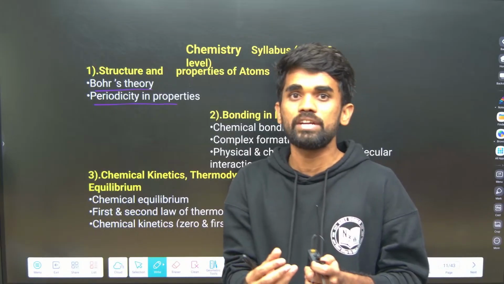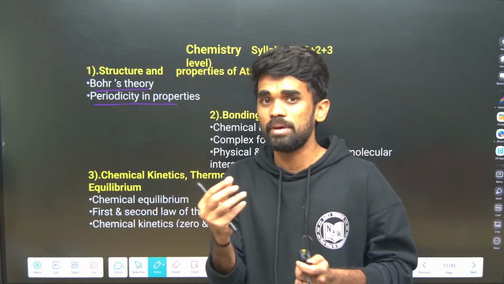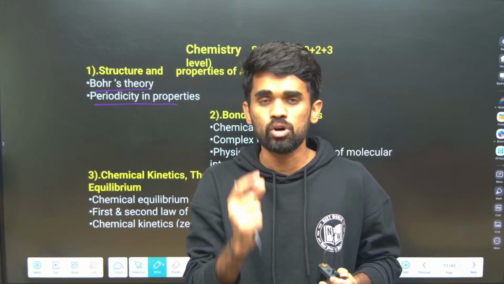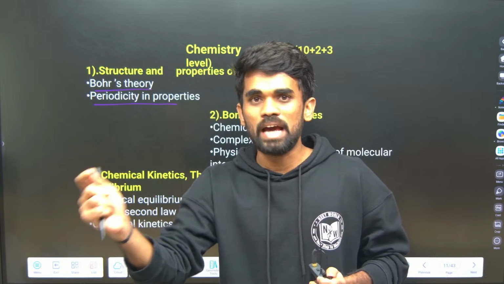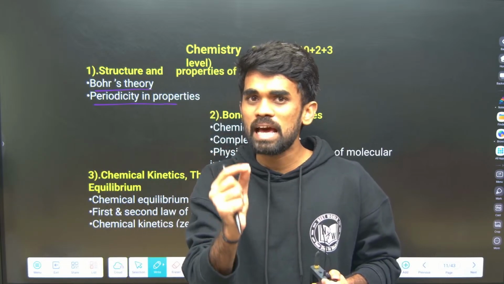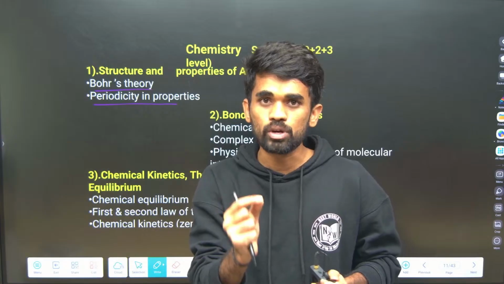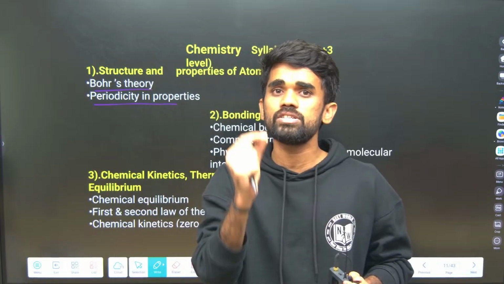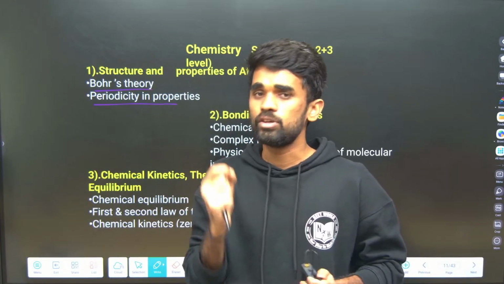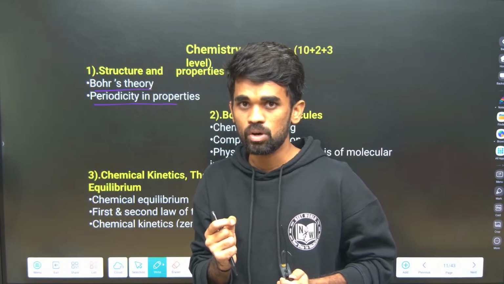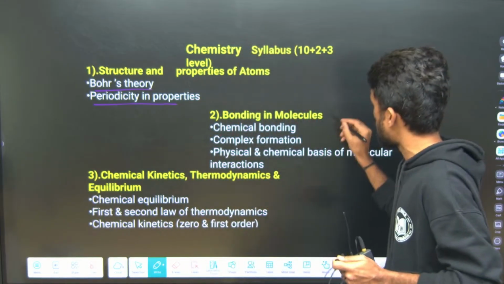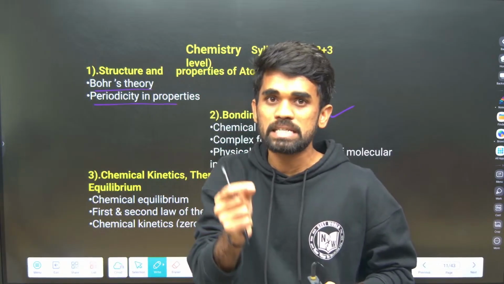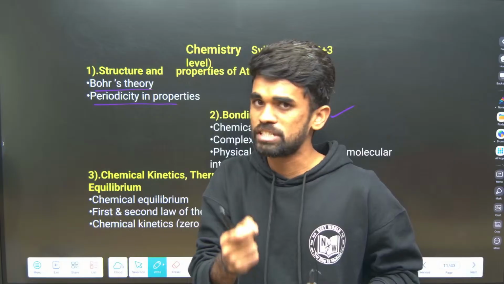Something like electronegativity. Yes, in the previous year, if I take the 2025 paper, the first chemistry question was asking about the electronegativity order. Even a 10th class student can answer that question if you look into it. So the questions from the chemistry part are very easy, but the only thing is you need to be focused on that. You should feel confident while you are preparing. Okay, and after that, chemical bonding. This is also one of the important topics when you have prepared previously for any 12th level exams also.